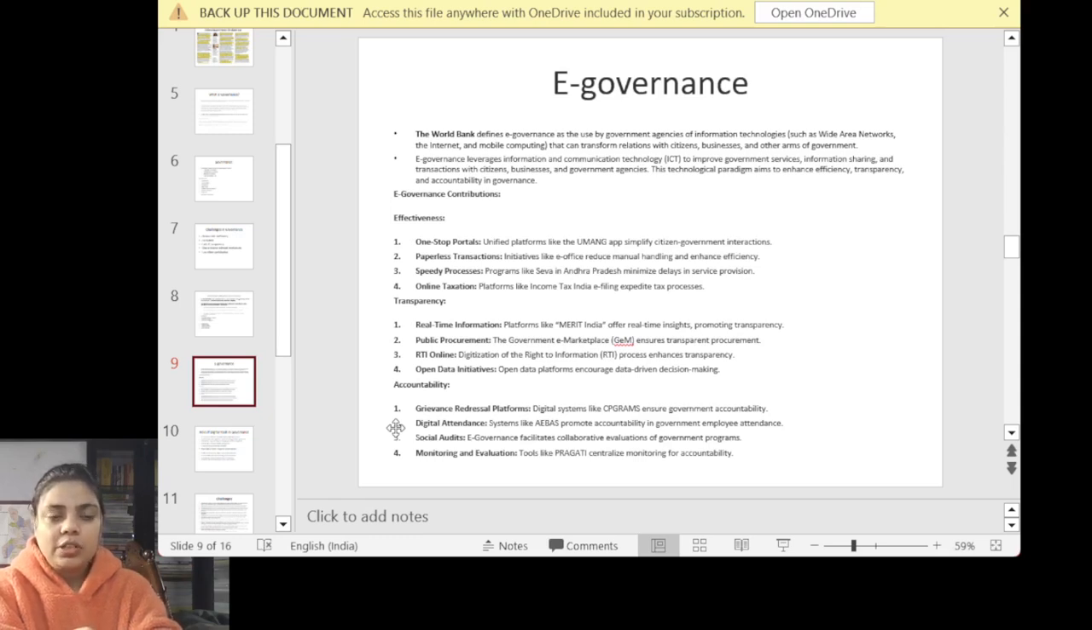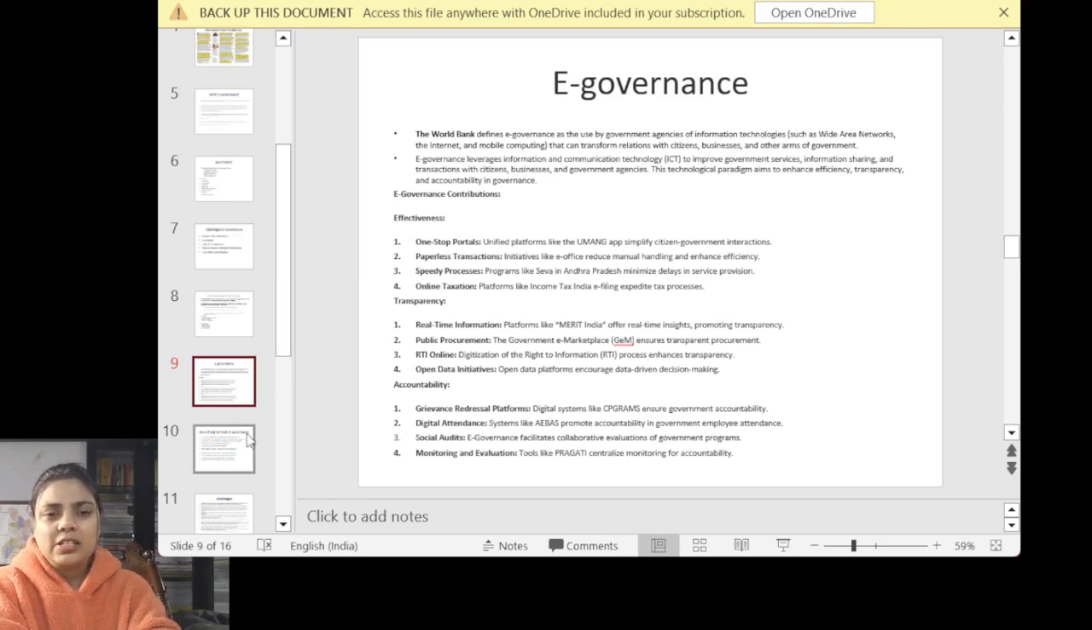Another is social audit. We need to have an audit of whatever government policy is being implemented. Time and again we have to check whether the policy which is being implemented has its relevance in today's scenario or not, and if the relevance is not there, how we can make it more relevant as per the need of the people. Next are monitoring and evaluation tools like PRAGATI, centralized monitoring for accountability.